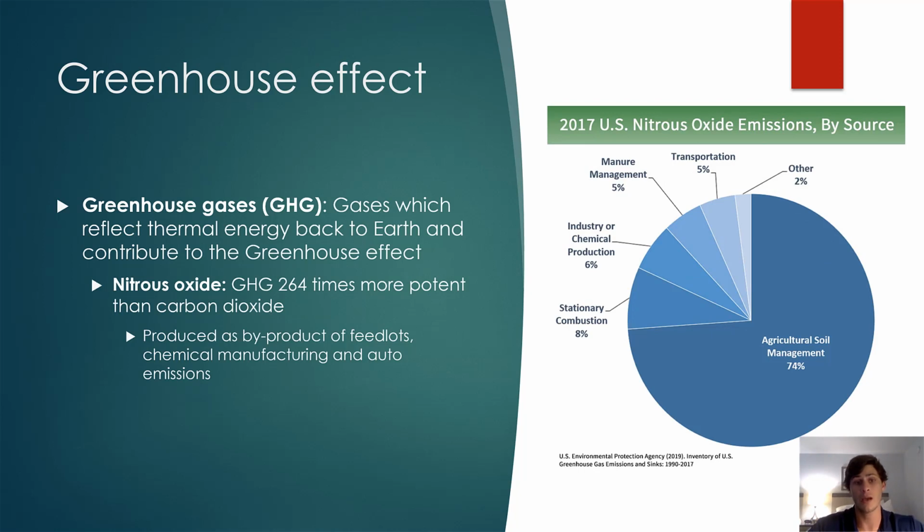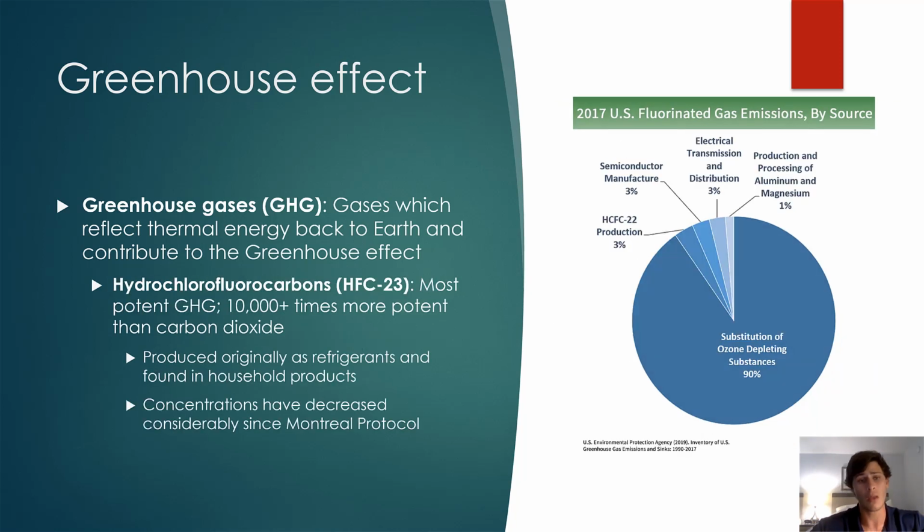Next up are nitrous oxides. Nitrous oxides are far stronger than carbon dioxide. It is around 264 times as potent as carbon dioxide, and this is produced as a byproduct of feedlots, chemical manufacturing, and auto emissions. So this again is going to be far stronger than carbon dioxide, but because it is not produced in as high quantities, it doesn't contribute as much to the greenhouse gas effect.